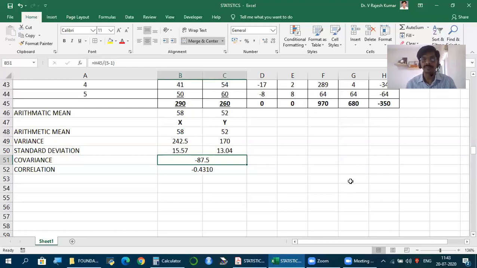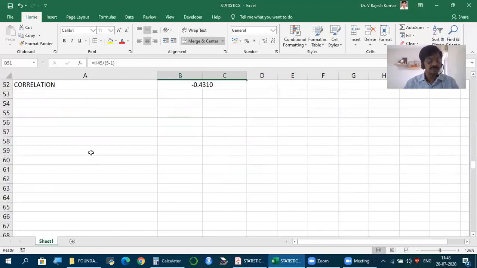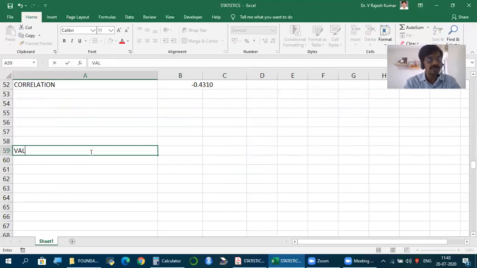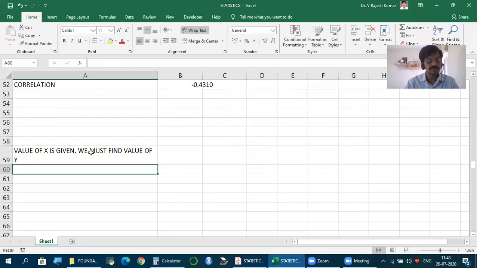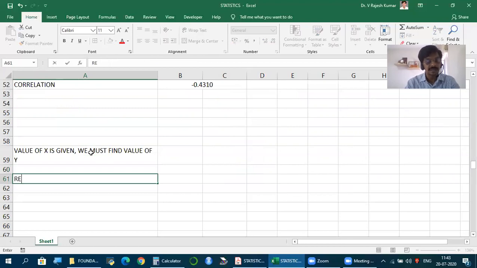What equation? Let us say value of x is given, we must find value of y. Then we make what is called regression equation of y on x.